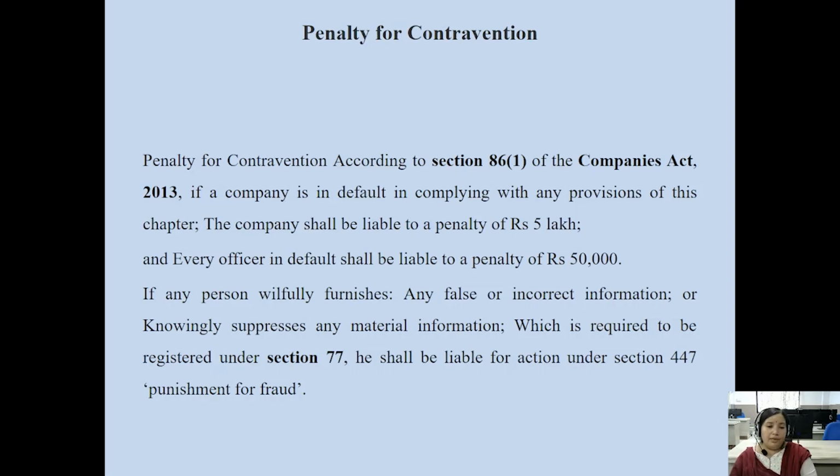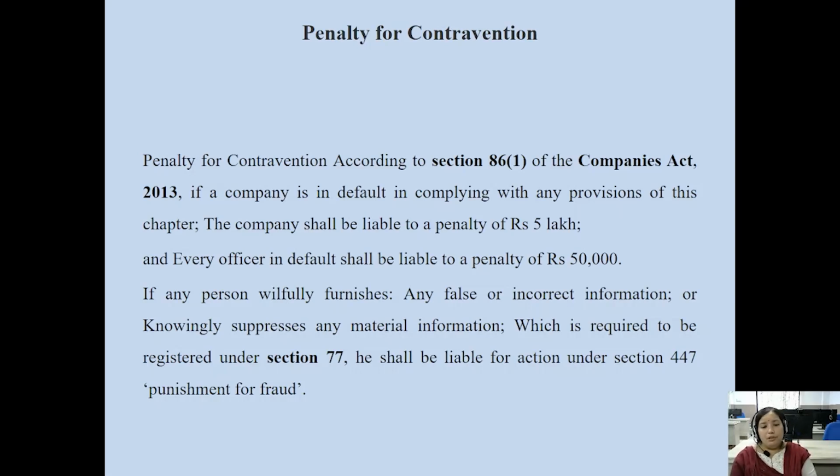The meaning is that if any person, by his or her wish, provides false or incorrect information and knowingly, intentionally hides material, important information of the company. Any person means any person of the company, any officer, whether the company secretary, chartered accountants, directors, members or shareholders of the company.